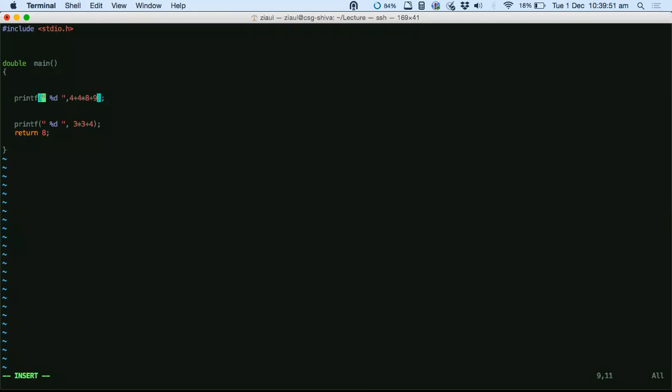So why am I using percentile d? Percentile d stands for integer. That is, I want an integer to be printed on my terminal, because I know that the output of this entire computation would be an integer, right? 4 plus 4, 8 plus 9, whatever. I will get an integer value, not a point value. So that's why I have used this format specifier called percentile d.